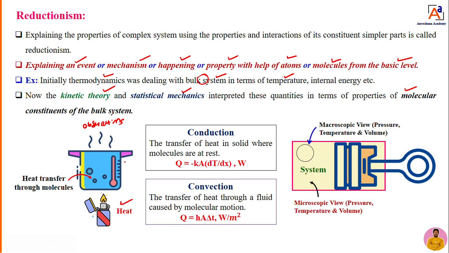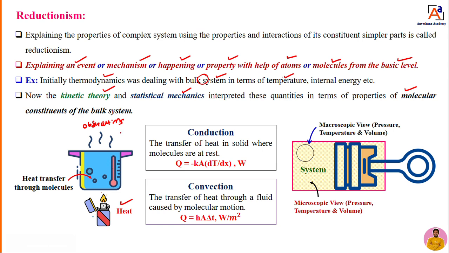If you are telling that heat is getting transferred, you are telling it in terms of bulk, that the temperature may be this much or the internal energy may be that. You are telling it randomly or in bulk. But that is not reductionism. Reductionism means we go in detail to explain that event or observation.